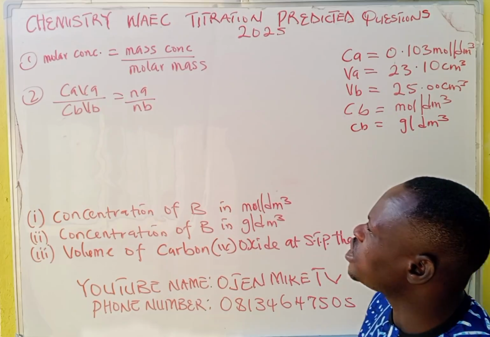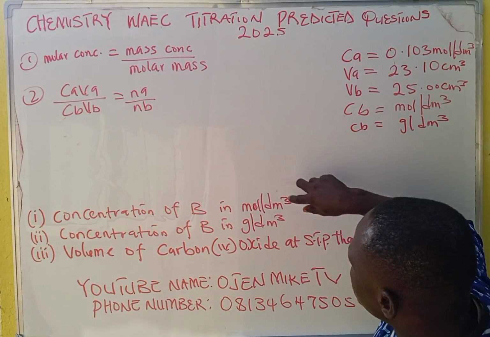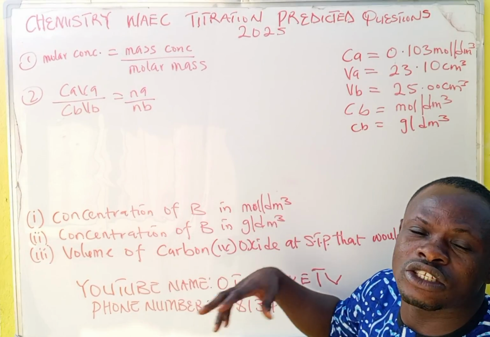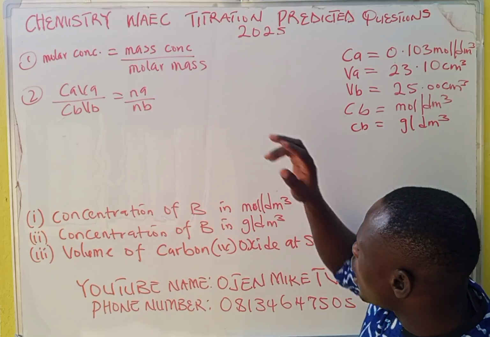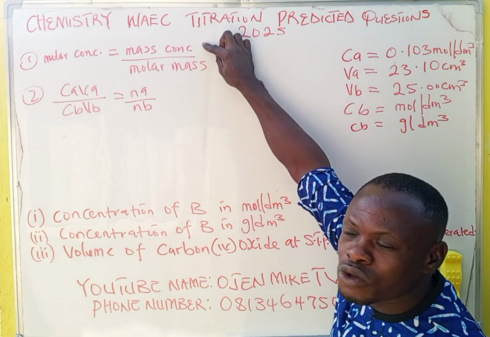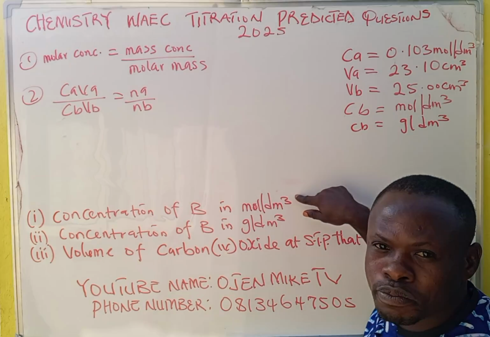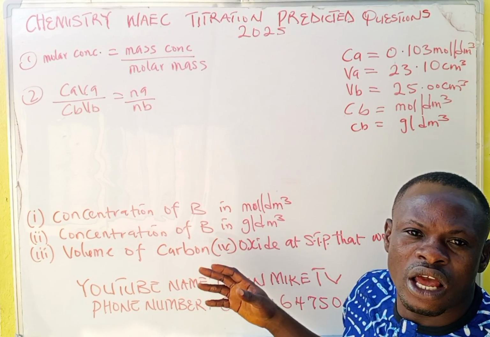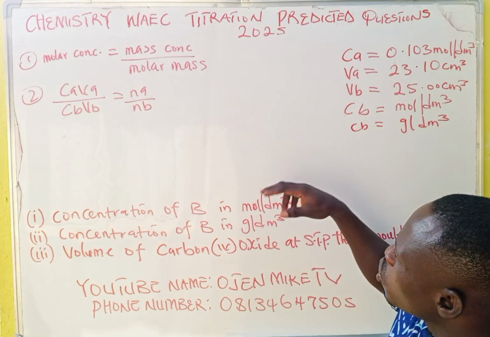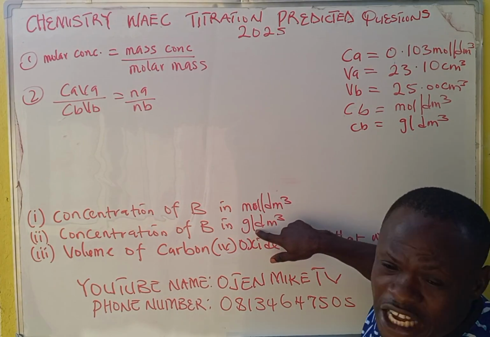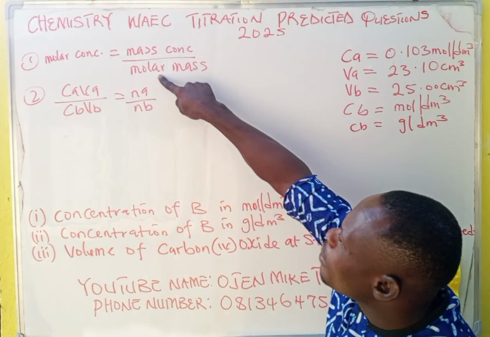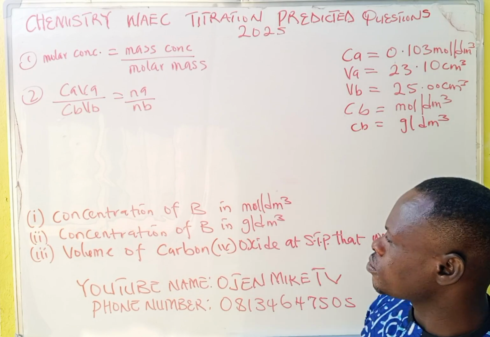So now, I told you that there are two formulas you can use to calculate concentration in moles per dm cubed, whether of acid or of base. These are the two formulas. For grams per dm cubed, this is the only formula. Mass concentration is in grams per dm cubed, while molar concentration is in moles per dm cubed. All this will be treated in our class holding from Friday and Saturday. So mass concentration has the unit grams per dm cubed, while molar concentration is moles per dm cubed. Molar mass is grams per mole.